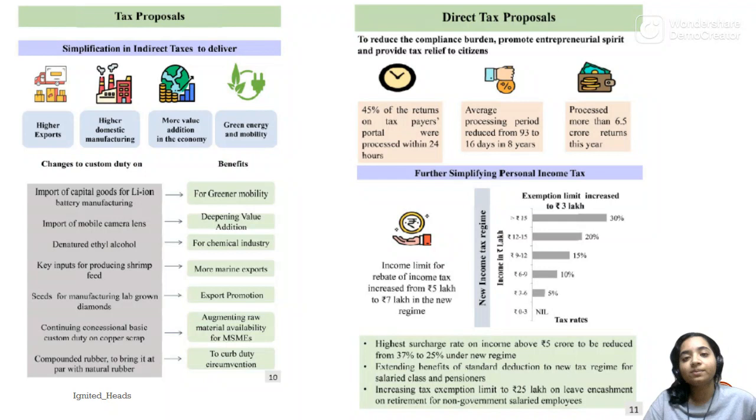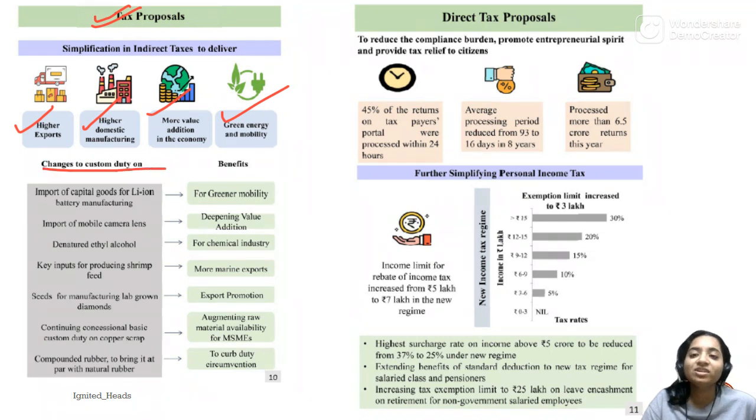Next, now the Saptarishis are over. Now we'll see the general overview of the budget again. First is the tax proposals. Now the government, what government wants is higher exports, higher domestic manufacturing, more value addition in the economy, and green energy and sustainability. So how government wants to achieve this is by changing the custom duty. So we'll see one by one what custom duty change on what will lead to what.